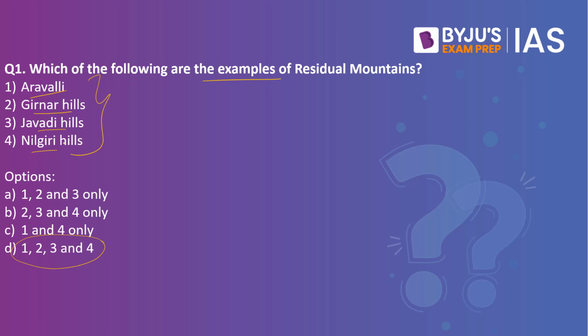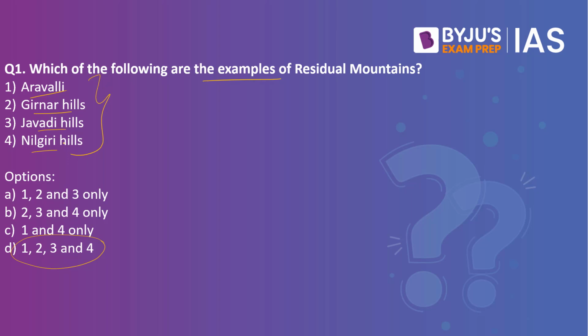And as part of the assignment, you have to put in the comment section which are the other residual mountains present in India. You should also give examples of other mountains present the world over. As an example, let me give you the Ural Mountains, an example of residual mountains world over, and you have to put other mountains in the comment section.